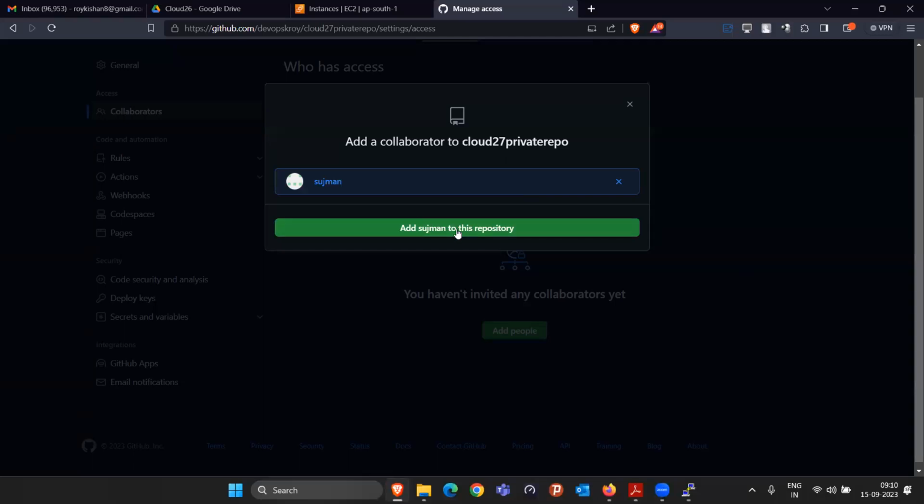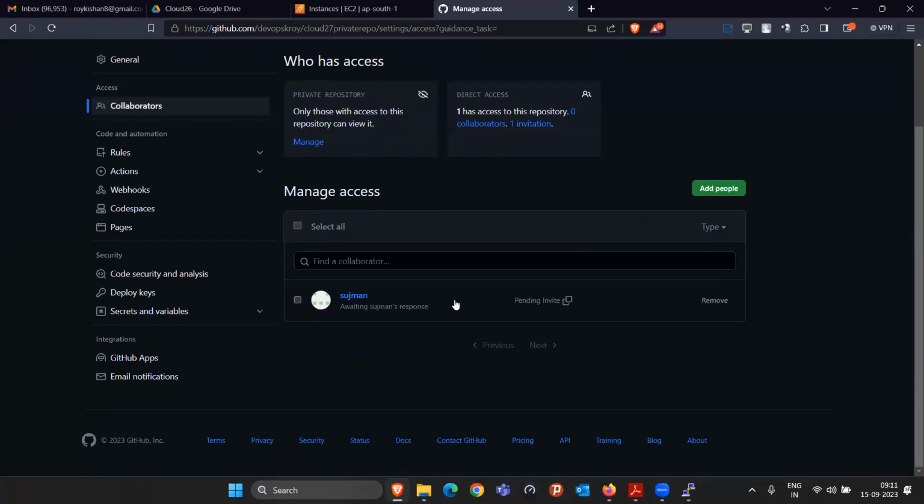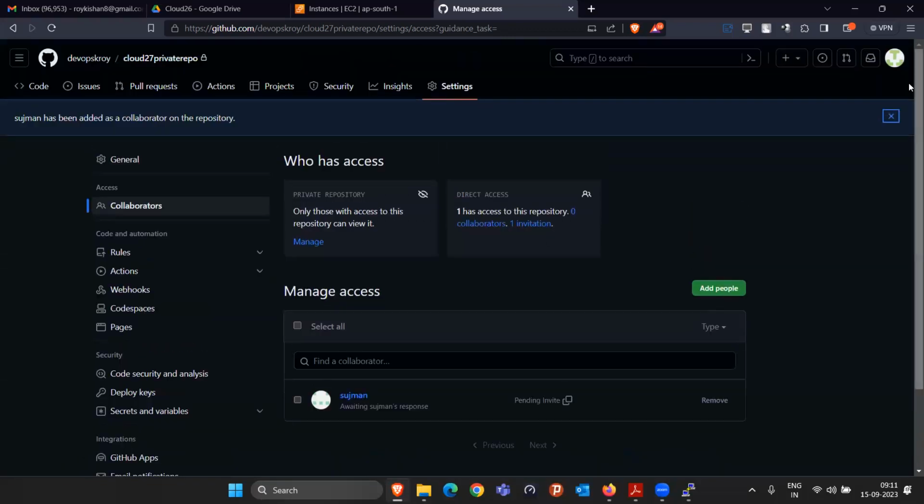So like this way, if I add this one, now you will get a message. See, you got an email. Once you accept the invite, then you'll be able to see it. Currently, it is showing as pending invite. You'll be seeing the email on whichever email you created the account with. There you'll be getting a message. Not in the Git account, it will be in your email associated with your account.